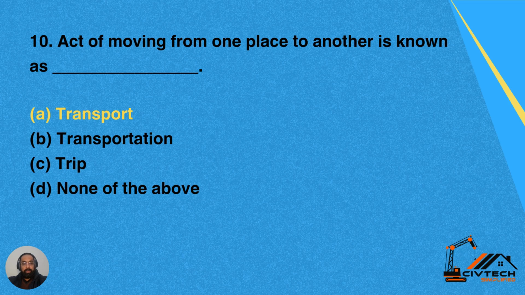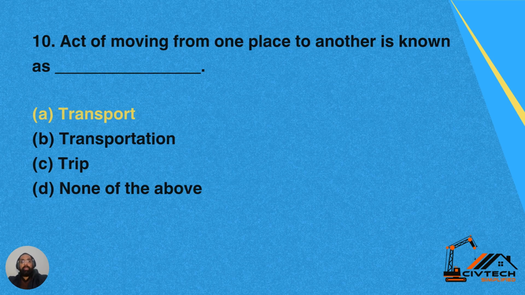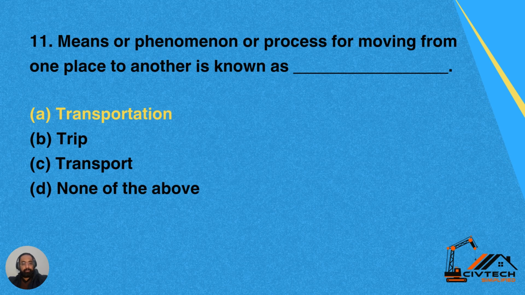Question number 10. Act of moving from one place to another is known as option A, transport. Option B, transportation. Option C, trip. Option D, none of the above. So act of moving from one place to another place is known as transport. So A is the correct answer.